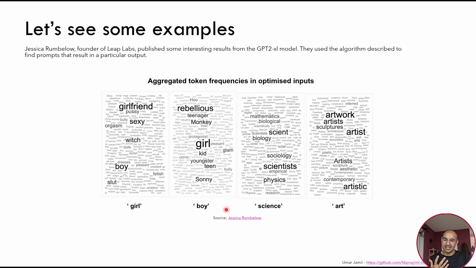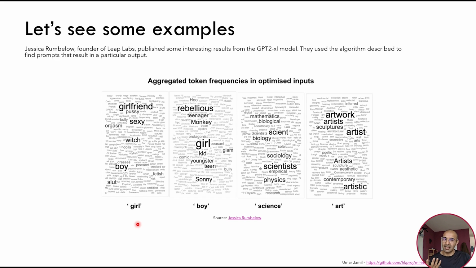And Jessica, she ran another experiment. When we optimize the prompt, we will see later how it's actually done in practice, we start from complete noise and we optimize this prompt to become tokens that are more likely to predict a particular output. And of course, you can restart this optimization problem from multiple starting points, because you can start from complete noise and you have many input noises you can have as starting point.